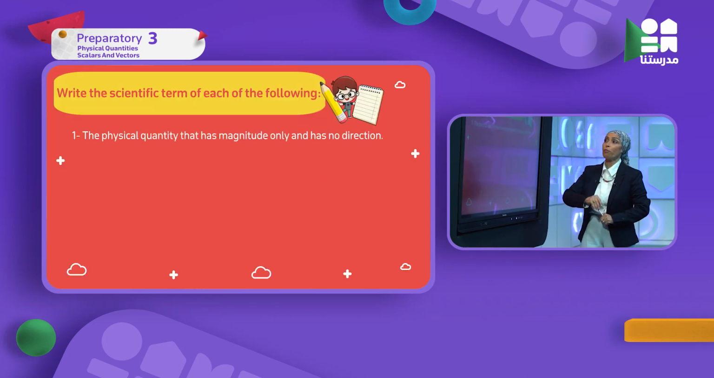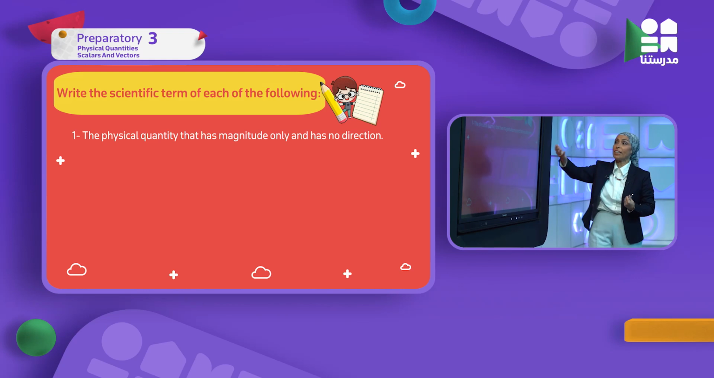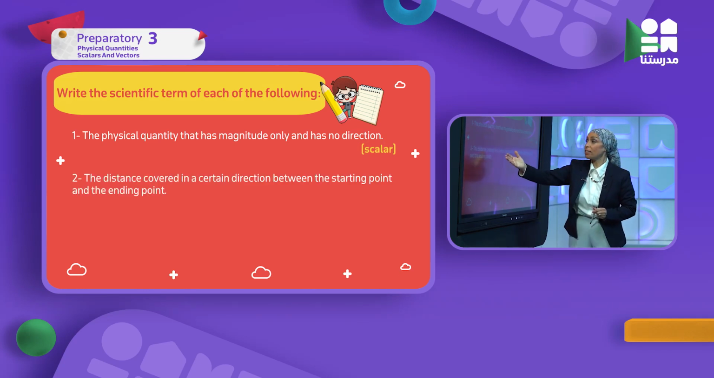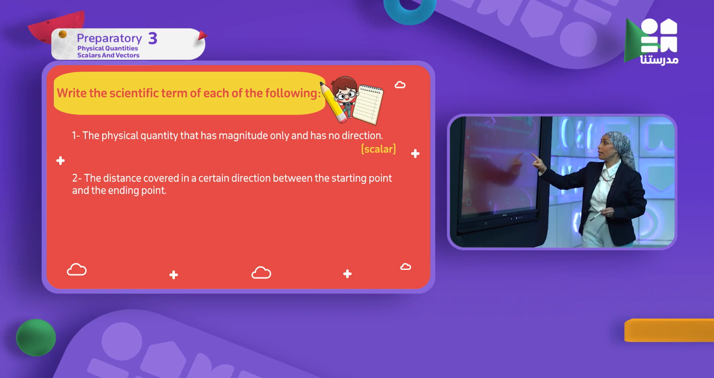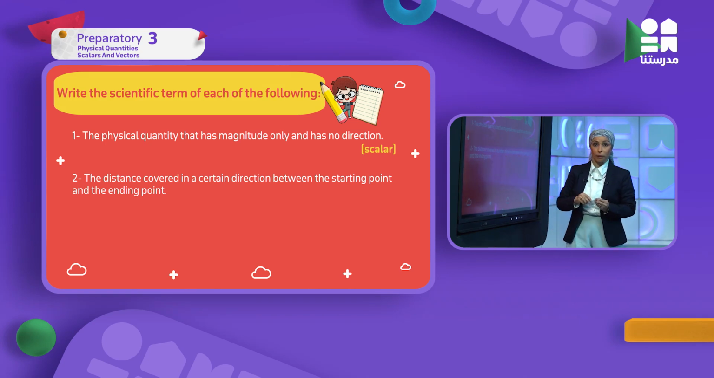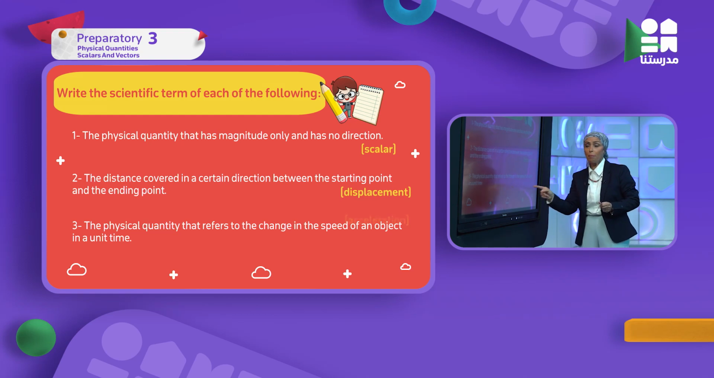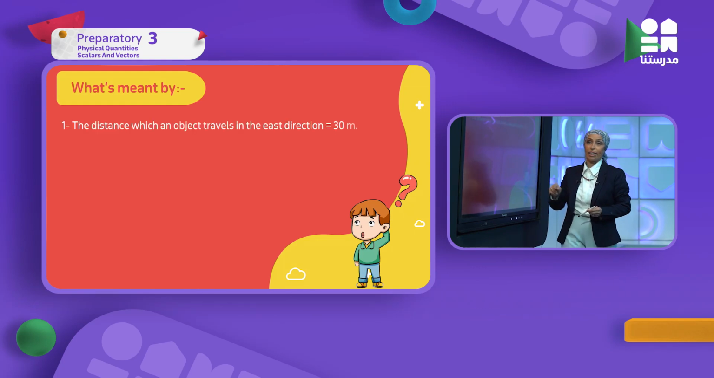Let's move to another type of question, which is scientific term. Physical quantity that has magnitude and has no direction. The answer is scalar. The distance covered in a certain direction between starting point and ending point is called displacement. Why did I say displacement? Because I have direction from point to point. And the physical quantity that refers to the change in speed of an object per time is acceleration. Changing speed per time is acceleration.